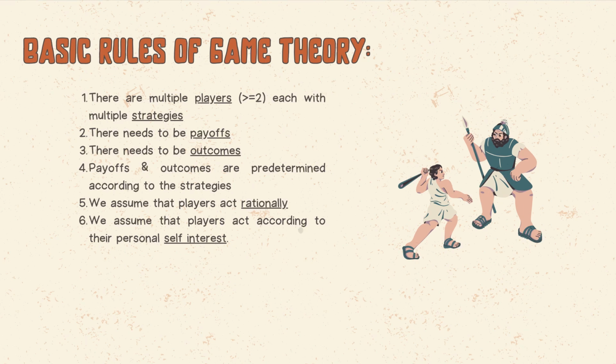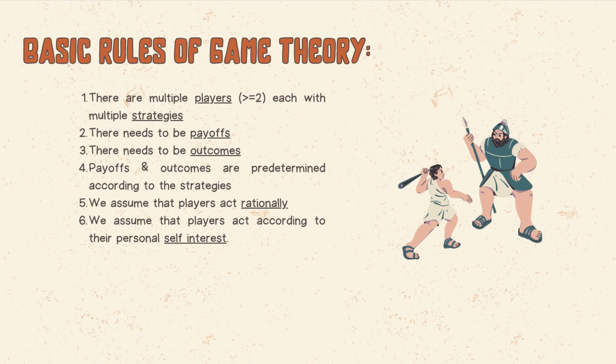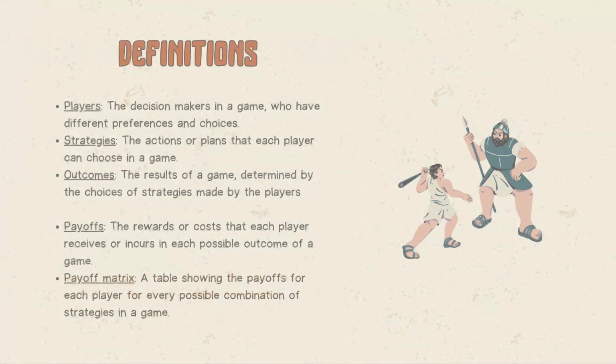1. There are multiple players, 2 or more, each with multiple strategies. 2. There need to be payoffs. 3. There need to be outcomes. 4. Payoffs and outcomes are predetermined according to the strategies. 5. We assume that players act rationally. 6. We assume that players act according to their personal self-interest. The goal of each player is to choose the strategy that maximizes their payoff, given the strategies of the other players. With the following basic definitions.